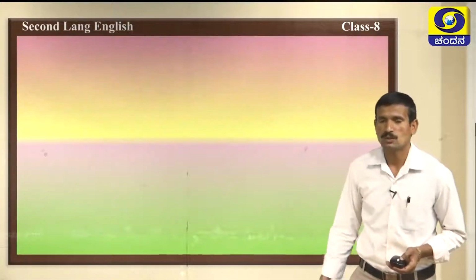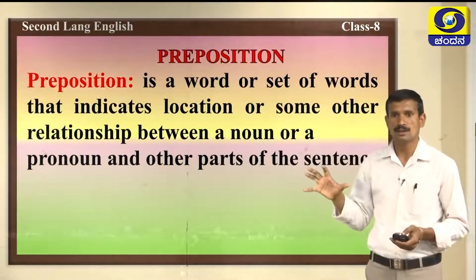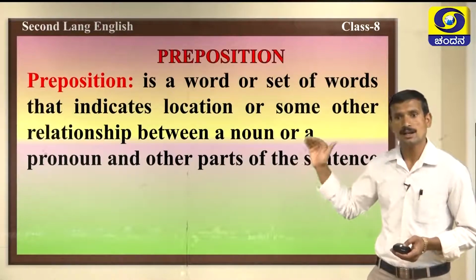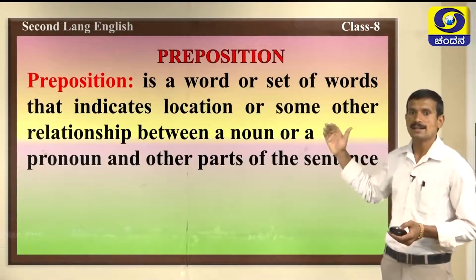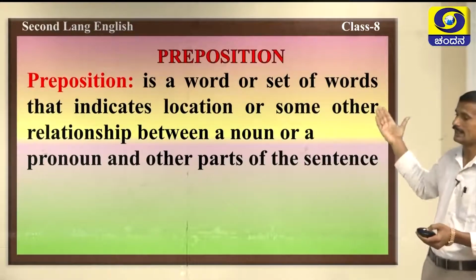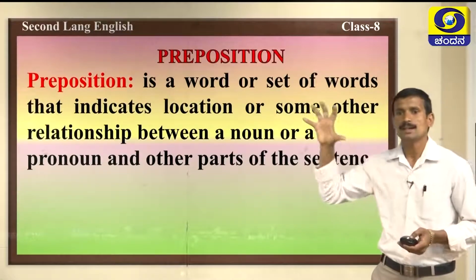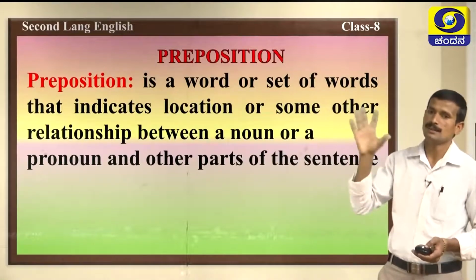Let us know what the meaning of preposition is. A preposition is a word or set of words that indicates location or some other relationship between a noun or a pronoun and other parts of the sentence. It is a word we should use before a noun or a pronoun.